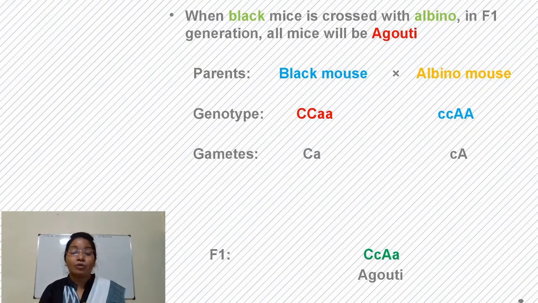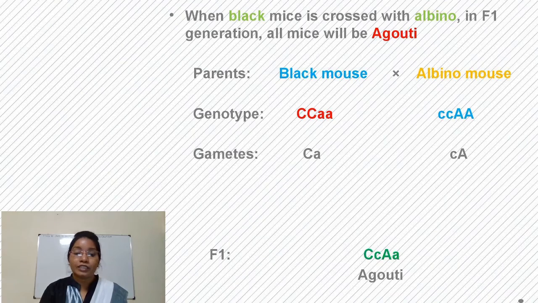So when a black mouse is crossed with an albino mouse, in the F1 generation we get agouti because of capital C with capital A. And whenever there is a capital C with capital A, there is an interaction and they produce agouti color.